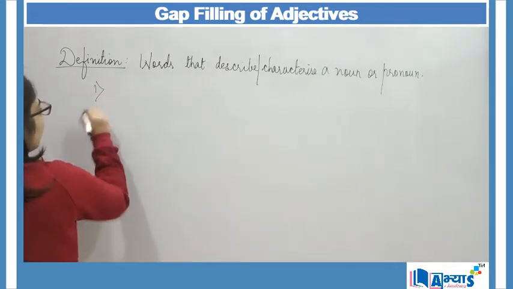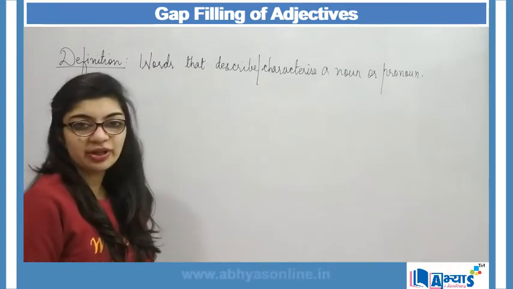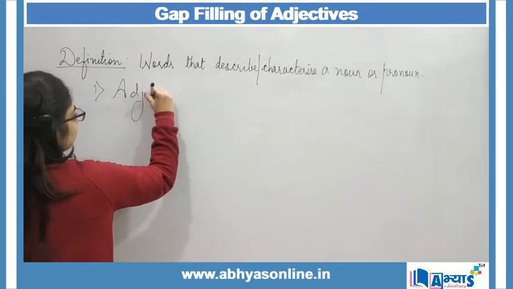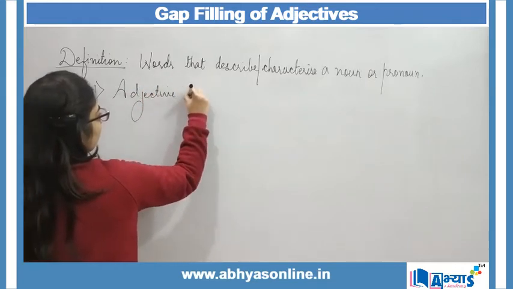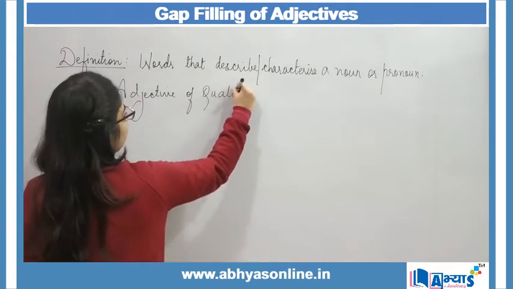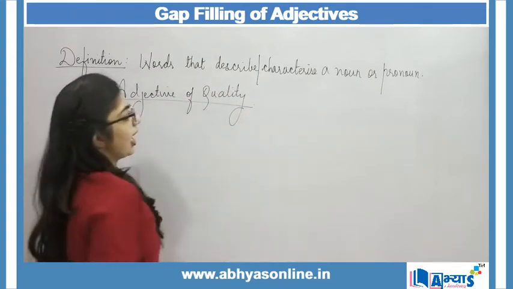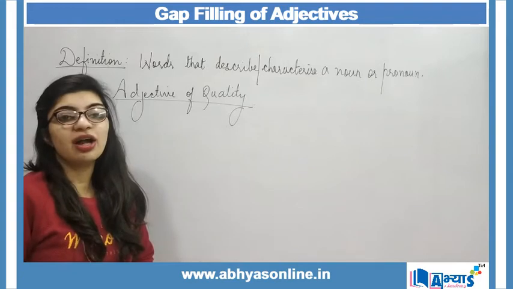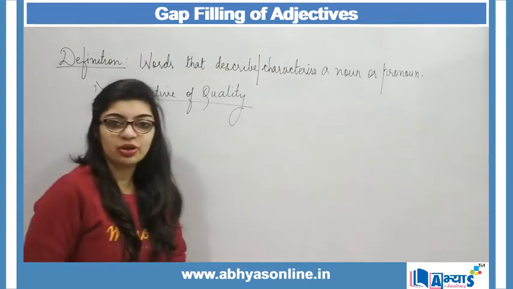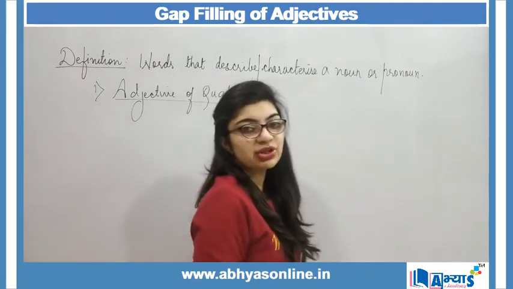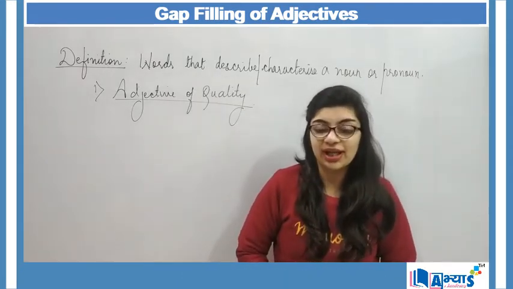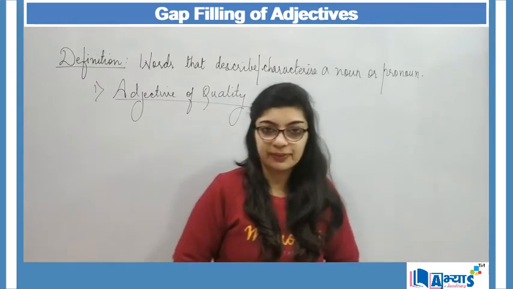The first type of adjective that we will be discussing over here is adjective of quality. Now, as I said, adjectives are all those words which describe or characterize a noun or a pronoun. That description can be on the basis of quality, it can be on the basis of quantity, it can be on the basis of number.